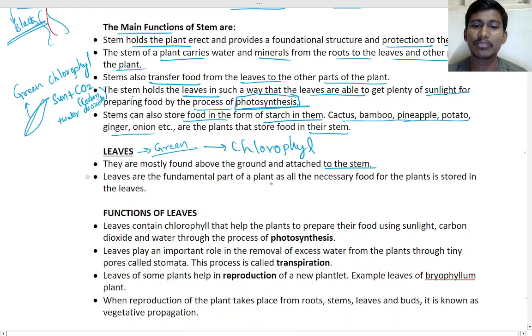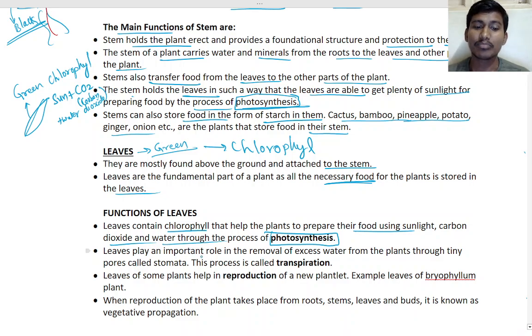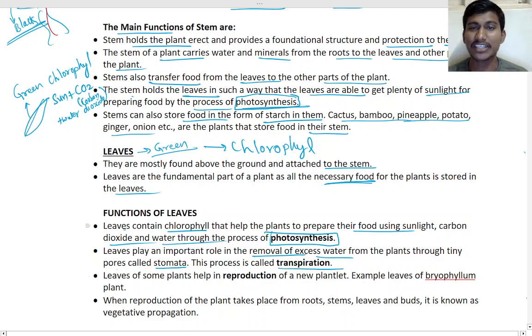Leaves are a fundamental part of the plant, necessary for food production and storage. So what are the functions of leaves? They contain chlorophyll that helps prepare food using sunlight, carbon dioxide and water through the process of photosynthesis. Leaves also play an important part in the removal of excess water from the plant through tiny pores called stomata, in the process called transpiration.